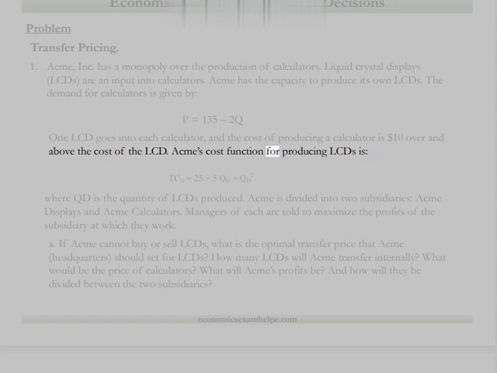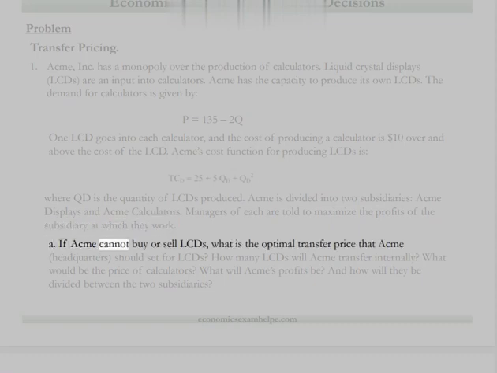Acme's cost function for producing LCDs is given, where QD is the quantity of LCDs produced. Acme is divided into two subsidiaries, Acme Displays and Acme Calculators. Managers of each are told to maximize the profits of the subsidiary at which they work.